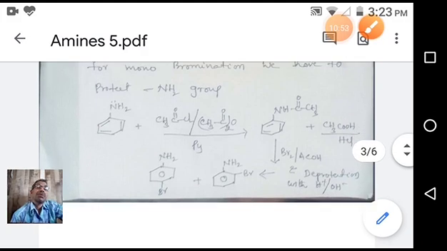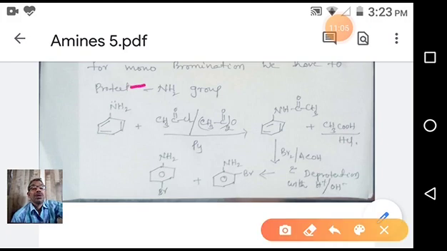Observe carefully. Even if you conduct a bromination reaction without protecting the amino group, this is the amino group. Already we told that the amino group is a very reactive group. It increases electron density on benzene. That's why bromination occurs fast.